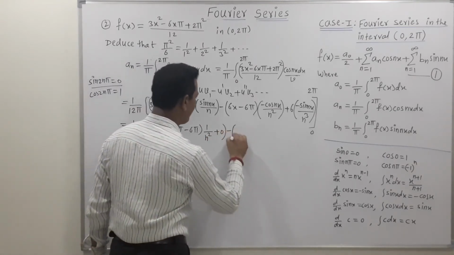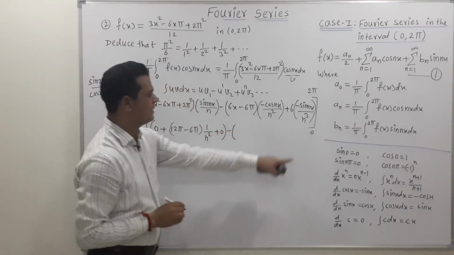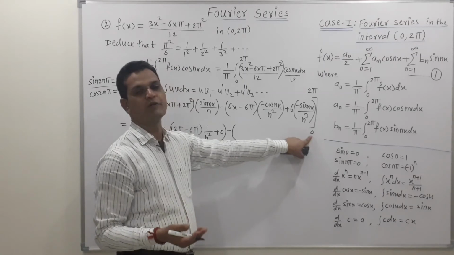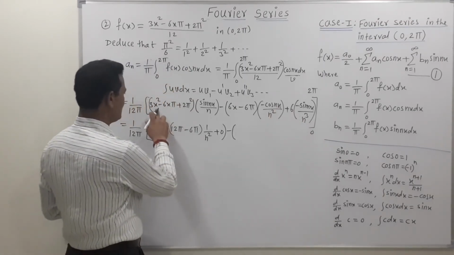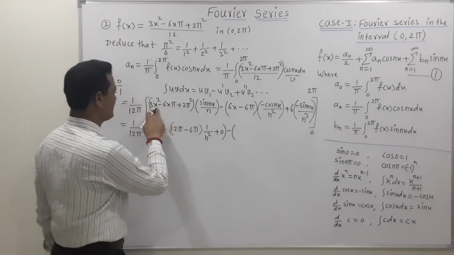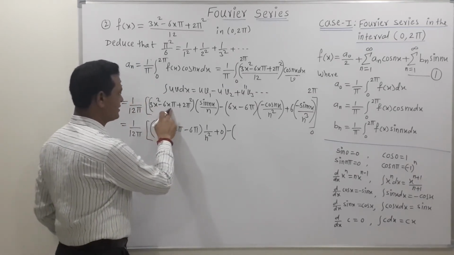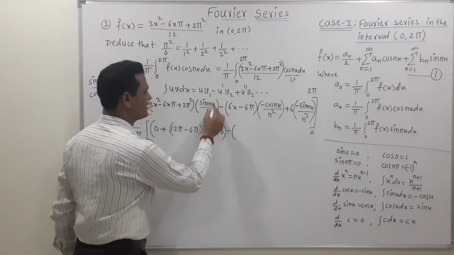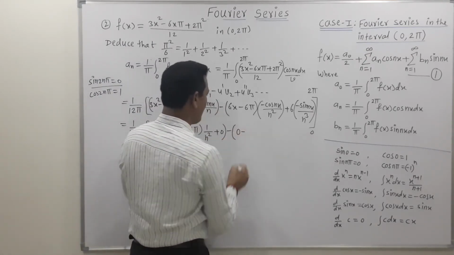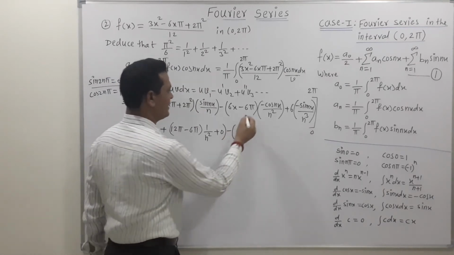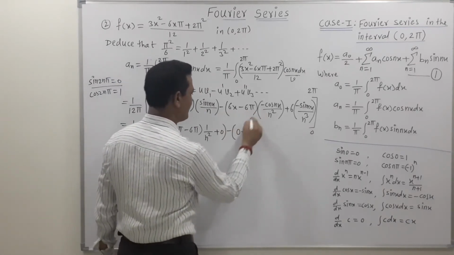Now put the value of lower limit. Value of lower limit is 0. Whenever we put the value of lower limit, concentrate on x and sine term. So lower limit is 0, so this first term is 0, and the sine term is also 0, sine of 0 is 0, so this whole term becomes 0. Minus, if we put x equal to 0, then minus minus becomes plus.